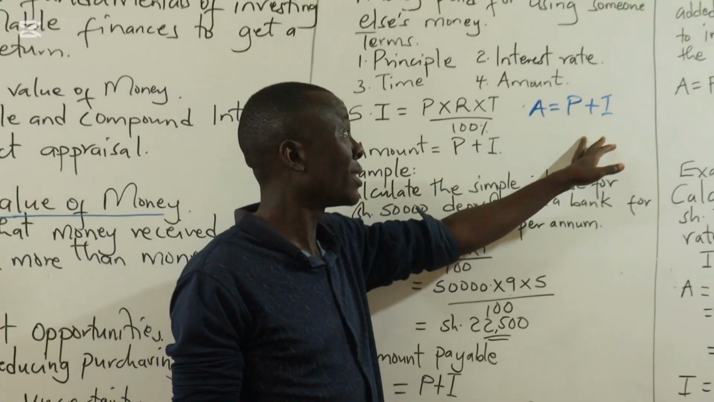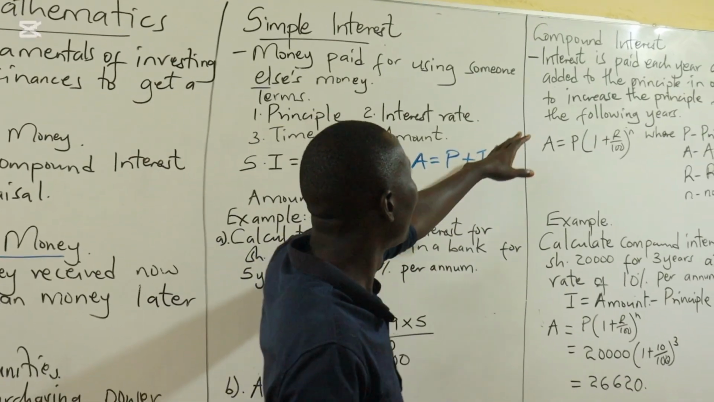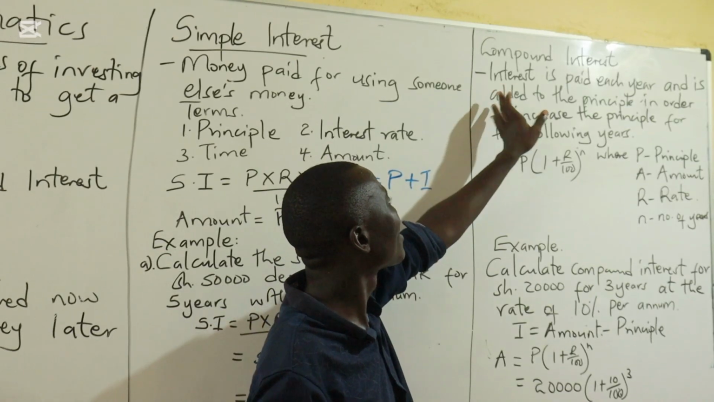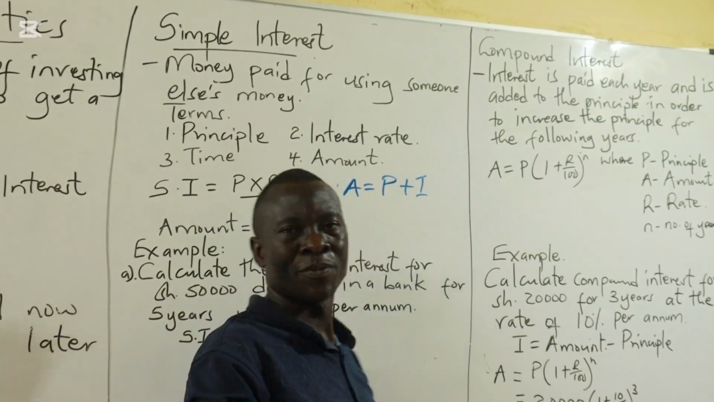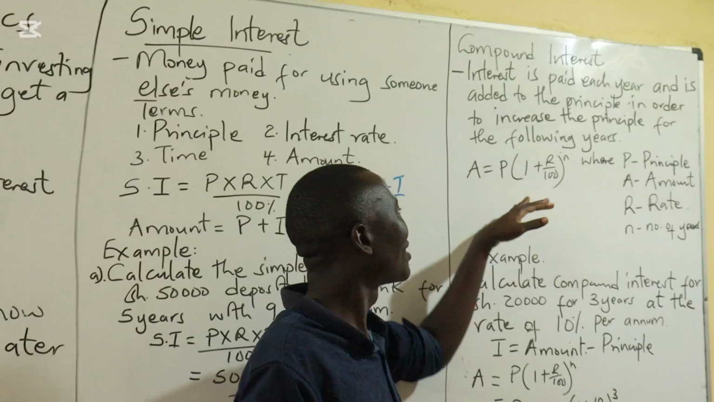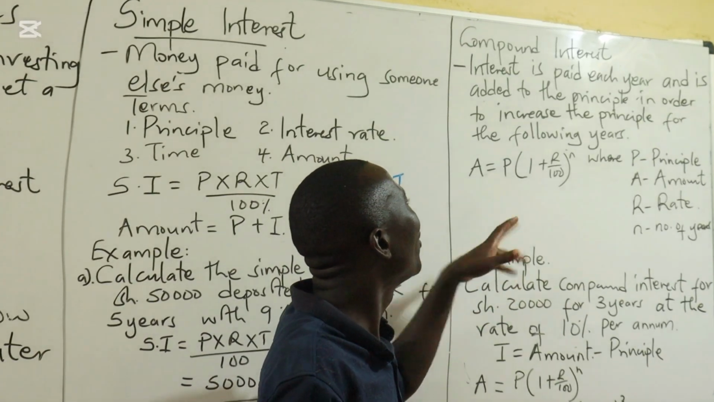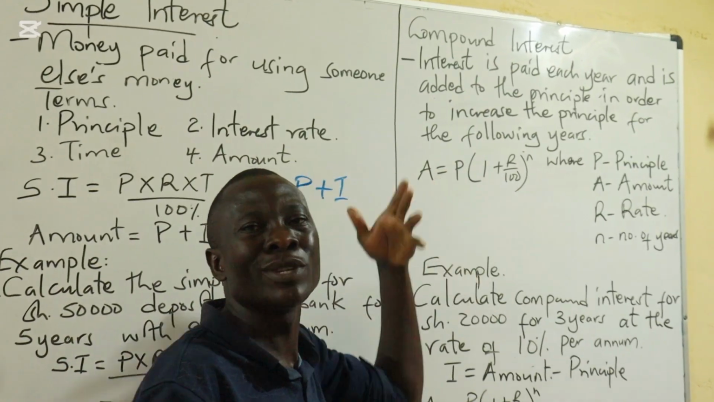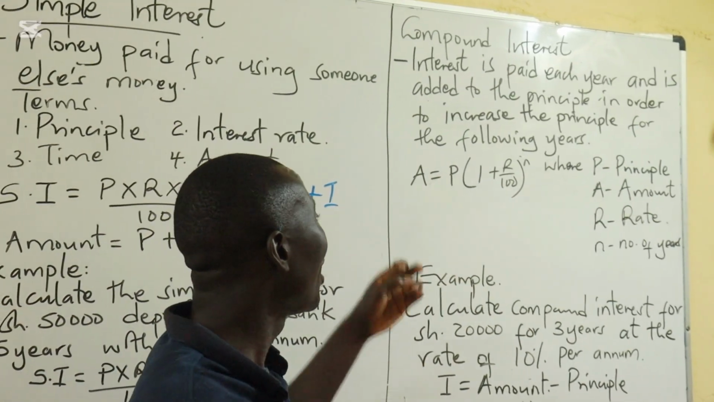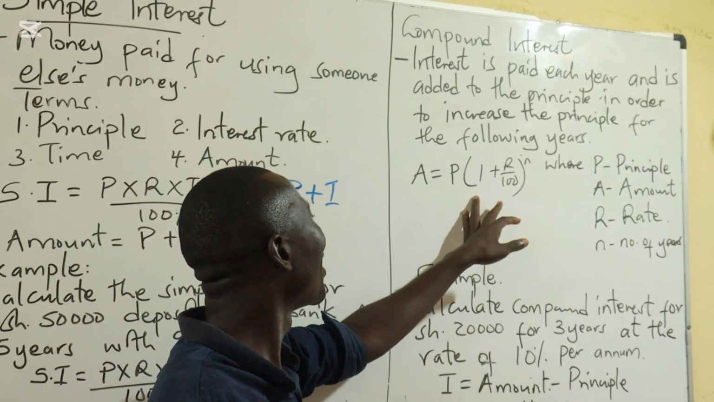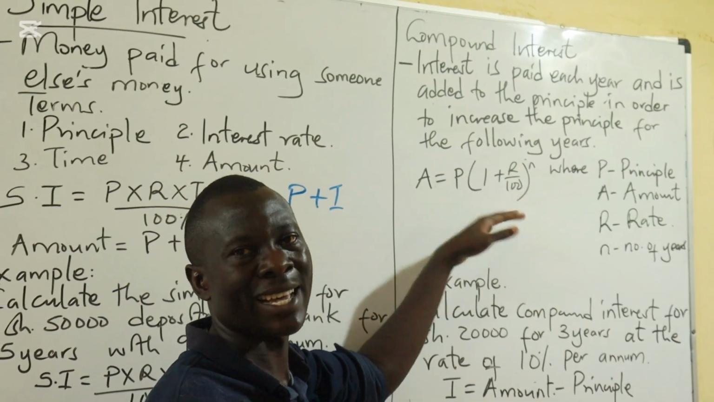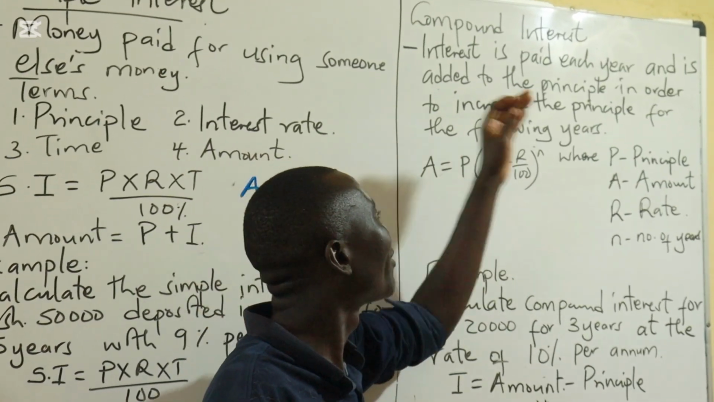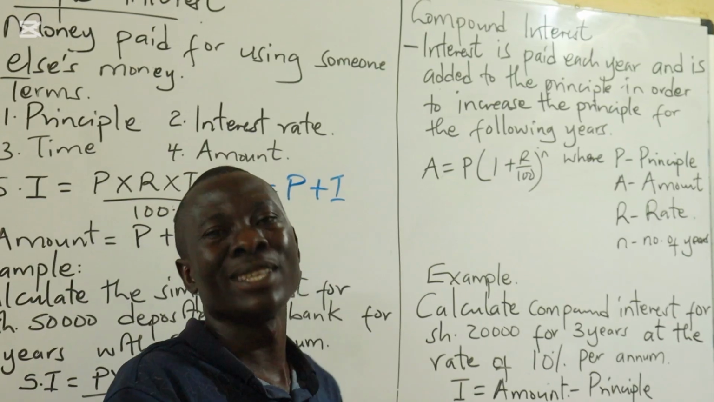We'll move to compound interest, and the difference between compound interest and simple interest is that for compound interest, the interest is paid annually. And instead of paying you the interest annually and you withdrawing, you add that particular interest to the principal amount so that the principal continues increasing. For example, if you invest an amount of money and at the end of a year you earn 5,000 on top of it as the interest, then you don't withdraw that 5,000, but instead you add that 5,000 to the principal so that your principal continues increasing.